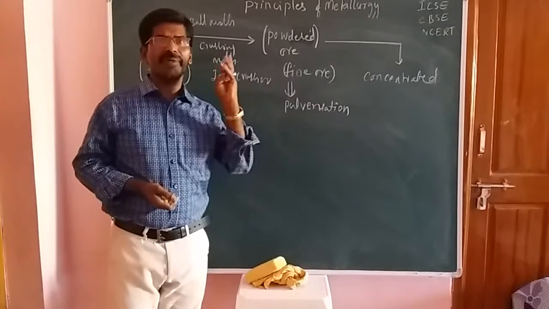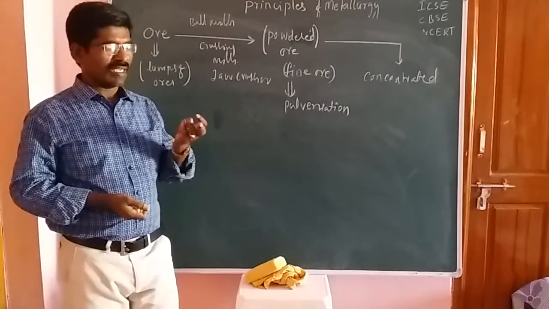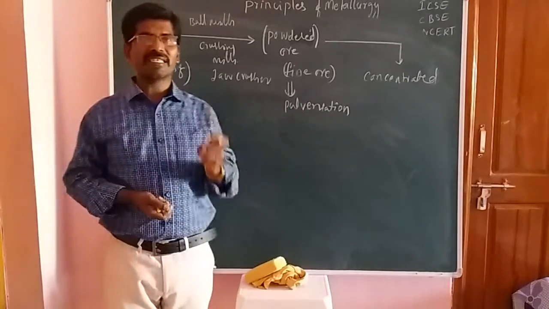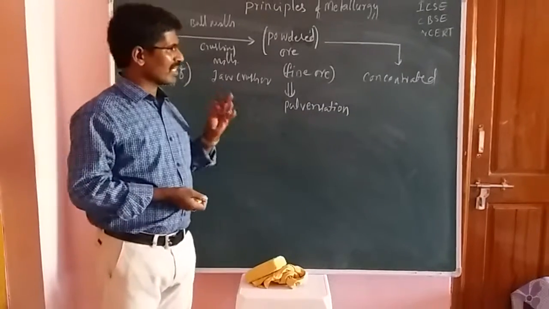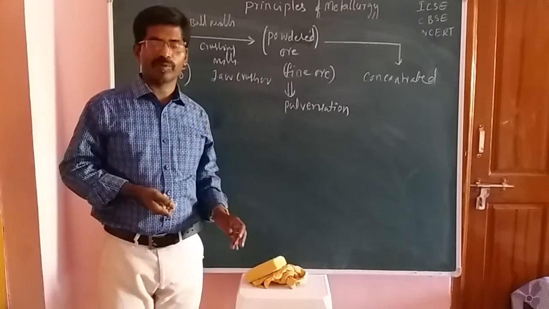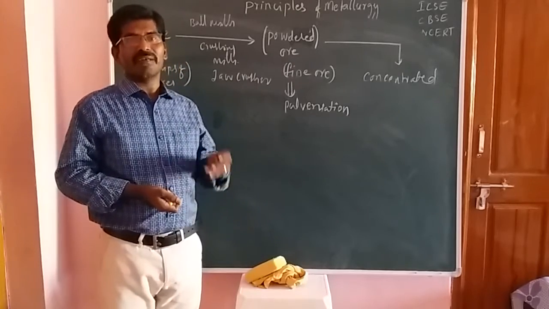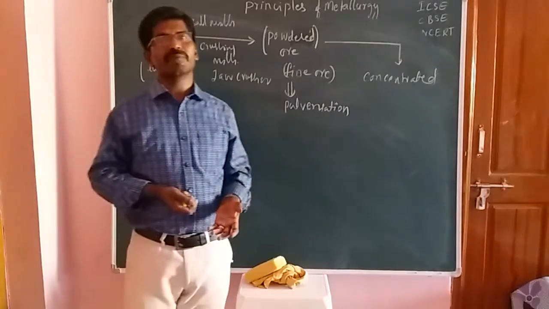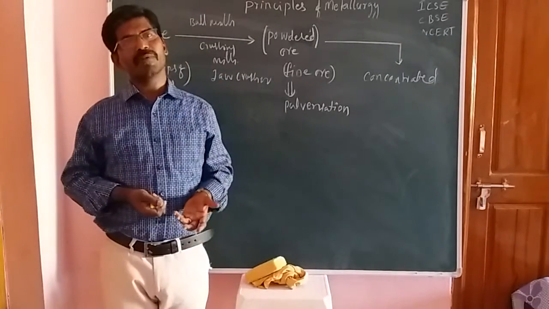First one is the hand picking process. Next one is the levigation process. Then magnetic separation process, hydraulic process, froth flotation process, electrolytic separation process, chemical separation process, and mechanical separation process.